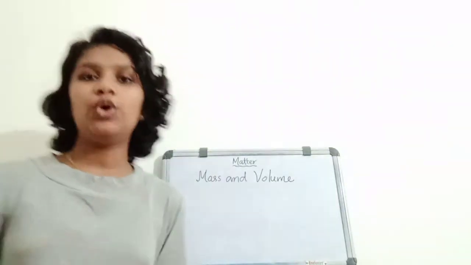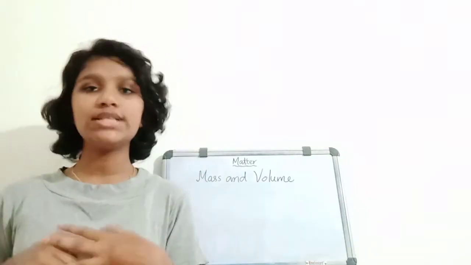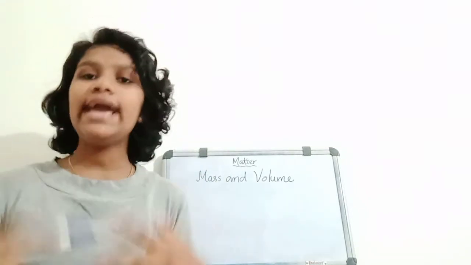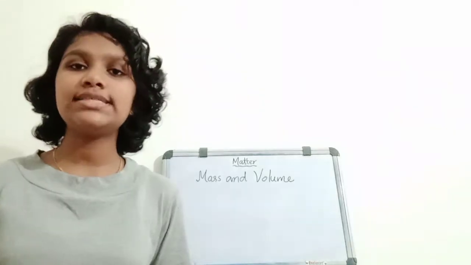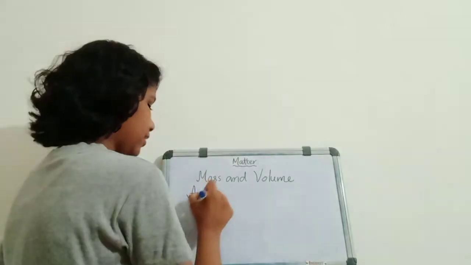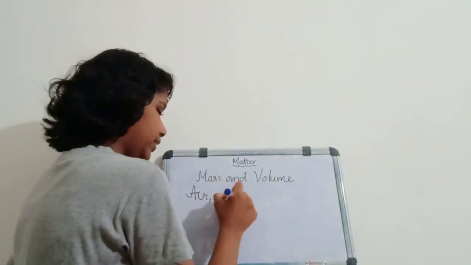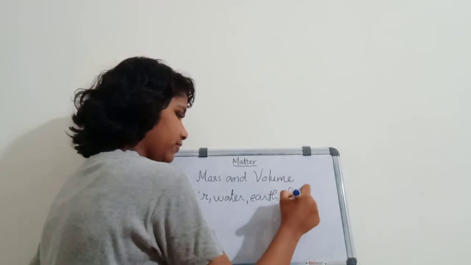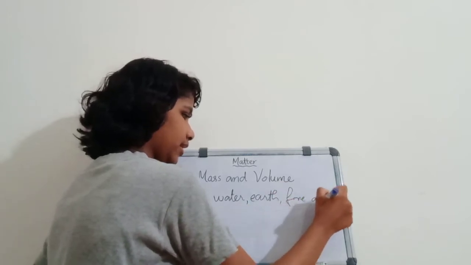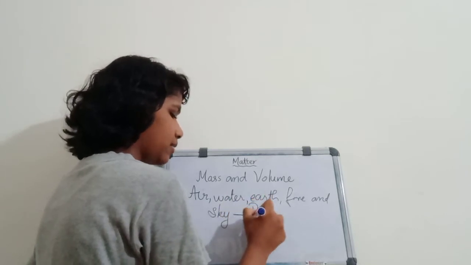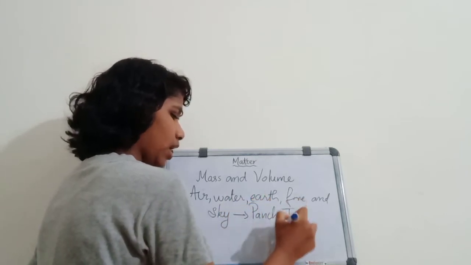Now the early philosophers classified matter on the basis of 5 basic elements: air, water, earth, fire and sky, which they named as Panch Tattva.